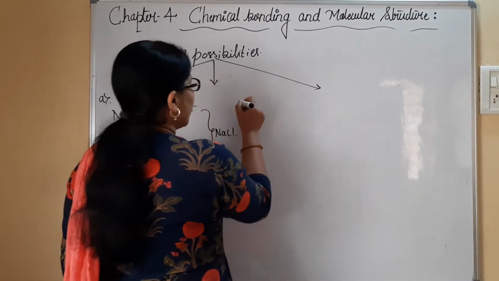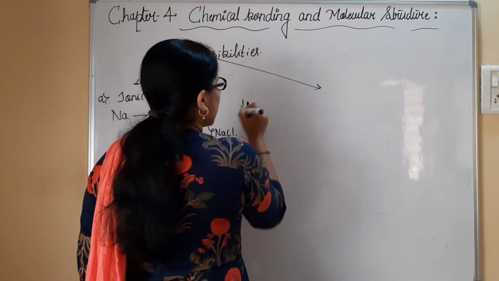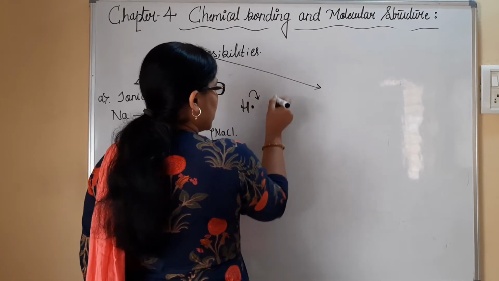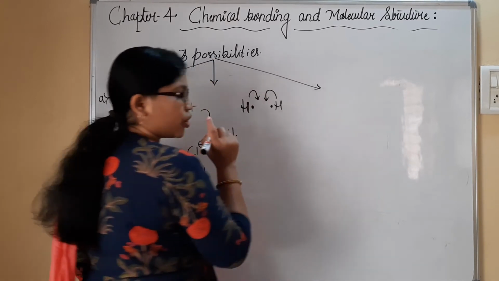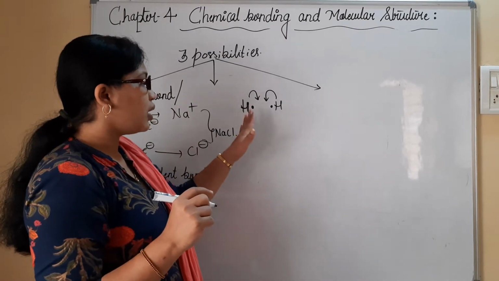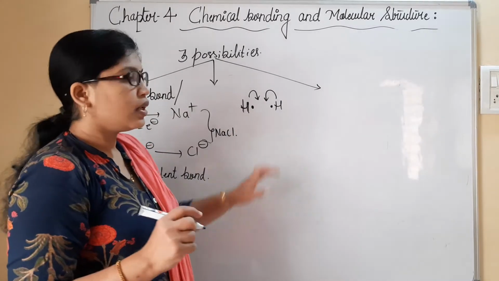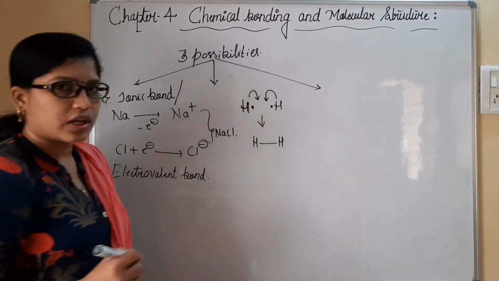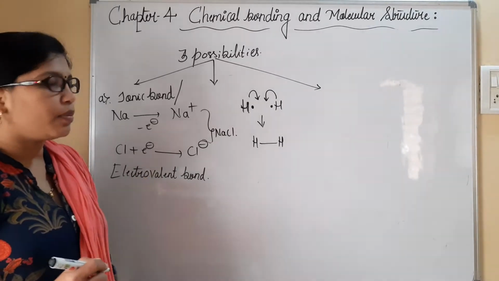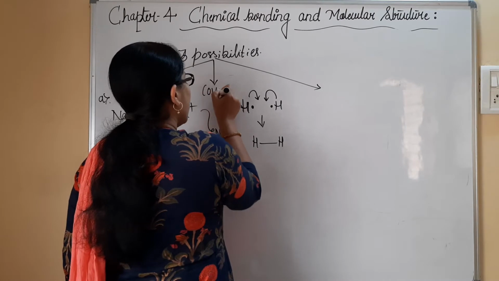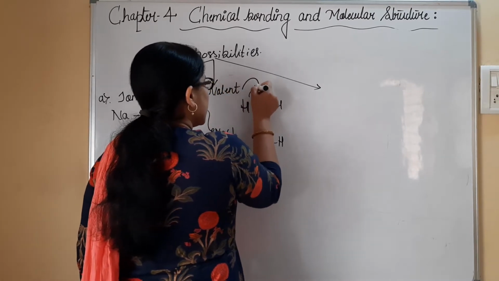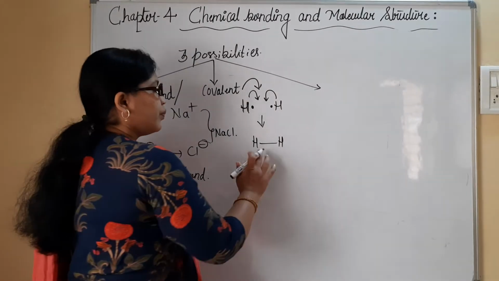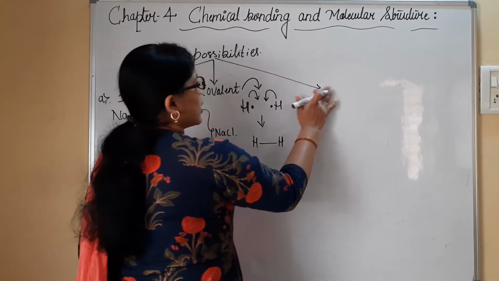Now, second one, if you consider hydrogen, we all know hydrogen has only one electron. Similarly, let me consider a second hydrogen. This hydrogen shares one electron, this also shares one electron, in which you should remember both the electrons are under control of both the hydrogen atoms. Such type of bonding is referred to as covalent bond. Such sharing of electrons can be seen in case of covalent bond. So this is an example for covalent bond. That is the second type. Here covalent bond formation has taken place.